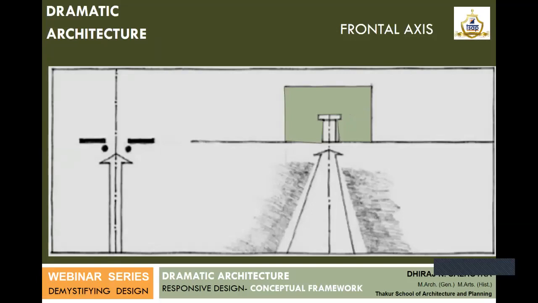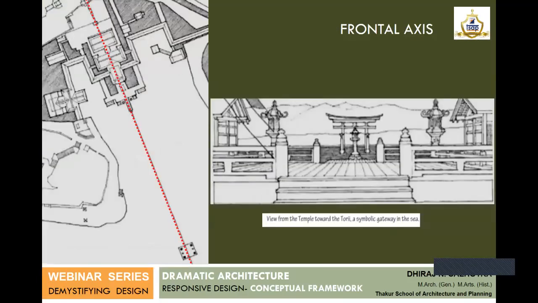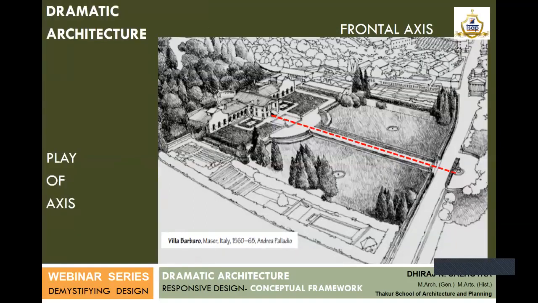This is the frontal axis approach, in which the building appears two-dimensional, a straightforward approach to the building. Very rarely done. It is suitable for majestic avenues or where you want to create a pathway which is well defined, like these avenues here. So these are the examples where frontal axis is preferred.